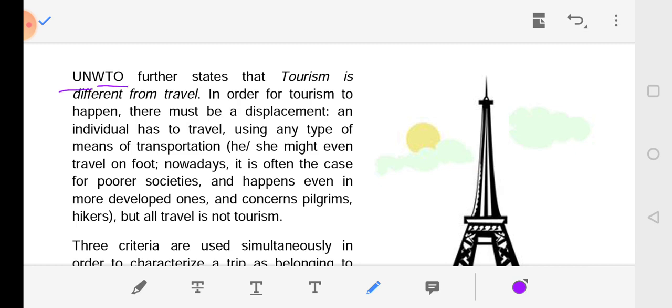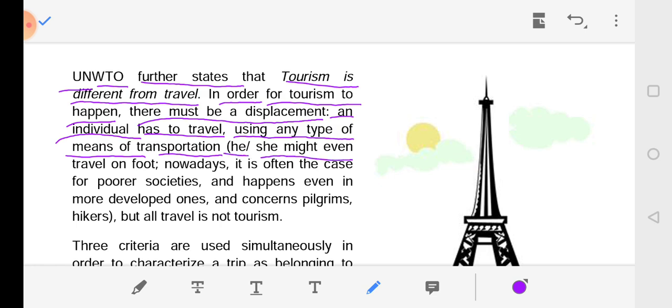The UNWTO further states that tourism is different from travel. In order for tourism to happen, there must be a displacement. An individual has to travel using any type of means of transportation.